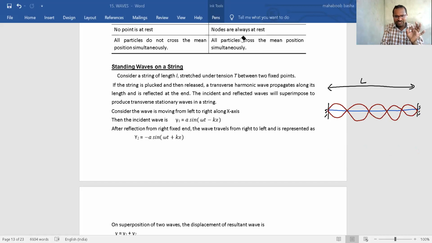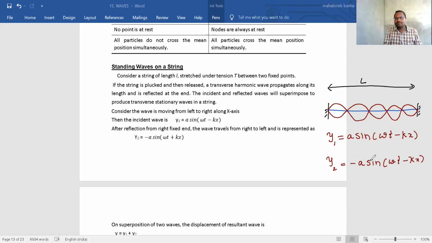And mathematically, let us check this one. First, I am creating one pulse. Its displacement is given as y1 = a sin(ωt − kx), because I am creating the pulse in the forward direction of the x-axis. After reflection, the pulse will come back, because this is a rigid end and it is a transverse wave. So the reflected wave is y2 = −a sin(ωt + kx). Now these two will superimpose. According to the principle of superposition, y = y1 + y2.